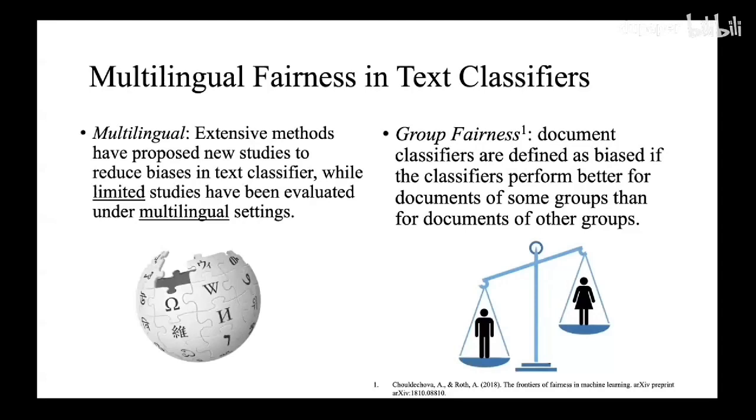We particularly focus on group fairness, where document classifiers are defined as biased if the classifier performs better for documents of some groups than for documents of the other groups. In particular, we focus on gender bias, namely male versus female.